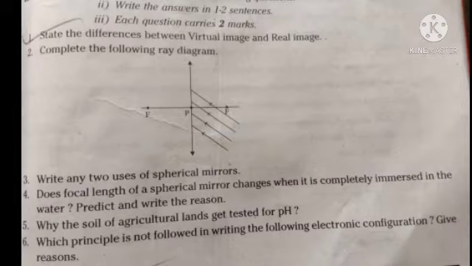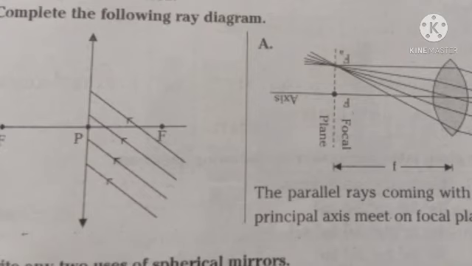Then second question, complete the following diagram. Here, what is the lesson name? Fourth lesson, refraction of light at curved surfaces. Then complete the diagram when parallel rays making an angle with the principal axis fall on a lens, the rays converge at a point. That lens is a biconvex lens. Then here one imaginary line is there, that is the paraxial line, which is drawn near the principal axis. That is called the paraxial line.